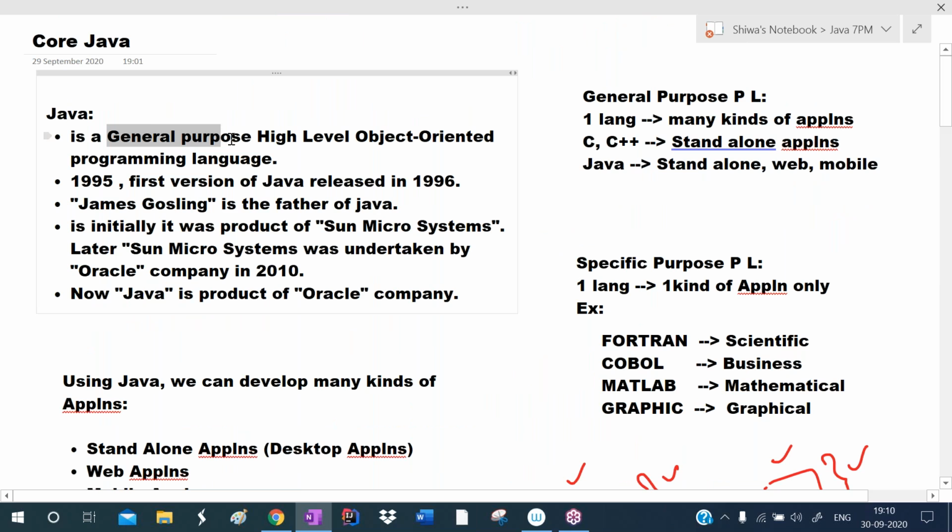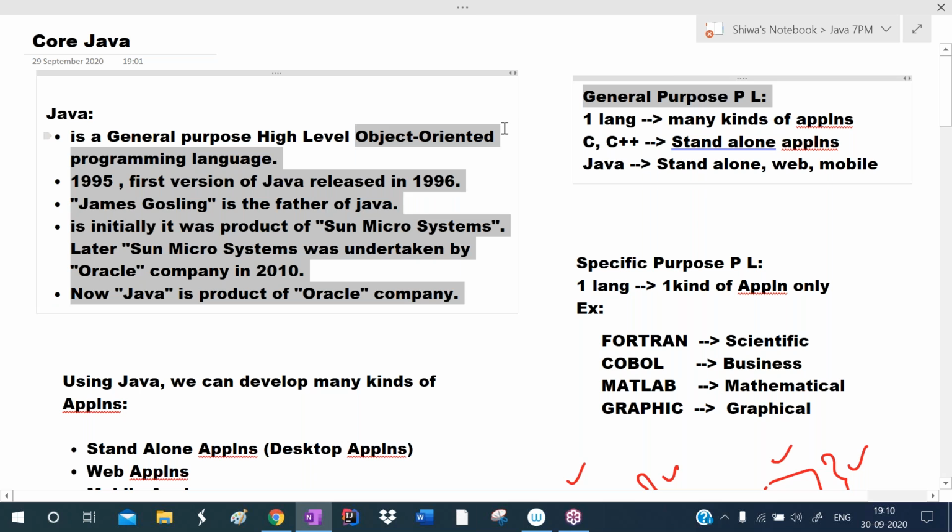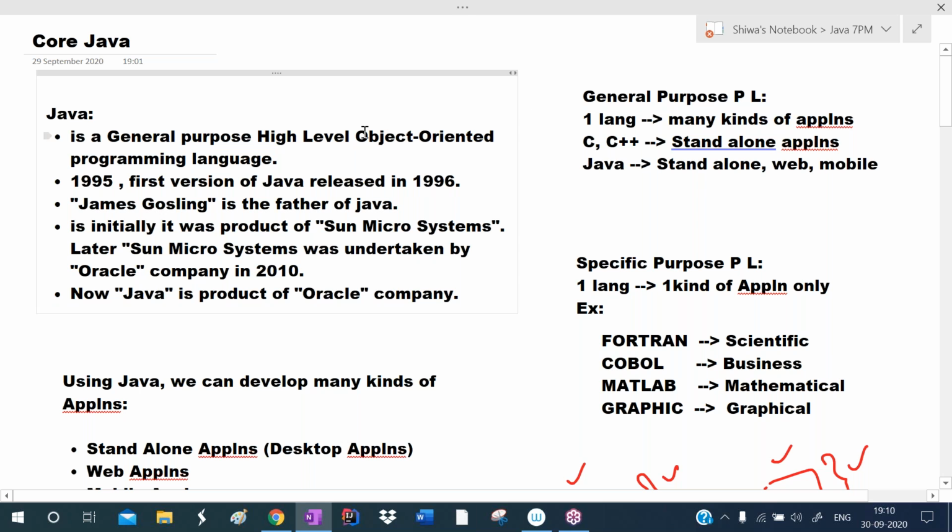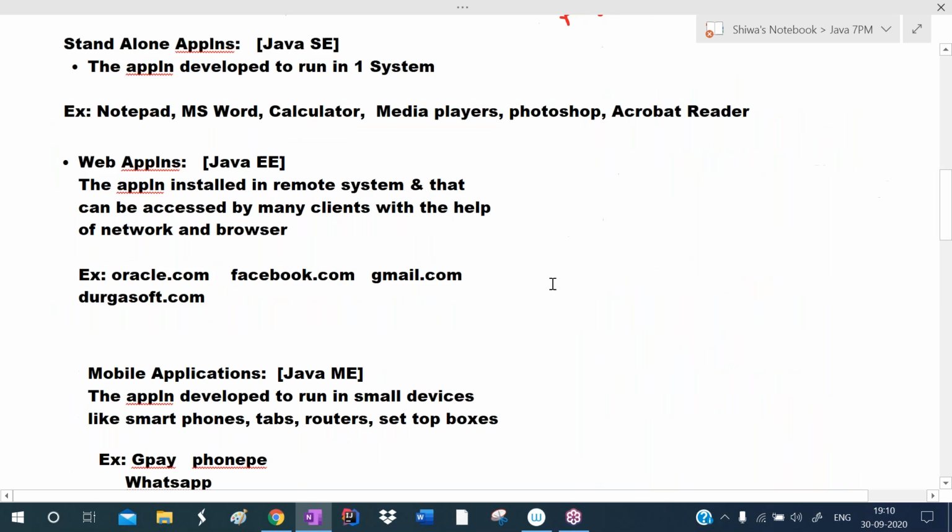It is a general purpose programming language because we can develop many kinds of applications. It is a high level programming language because it is suitable to develop application software, and it is programmer friendly. It is an object oriented programming language because it supports object oriented concepts like encapsulation, abstraction, inheritance, and polymorphism.